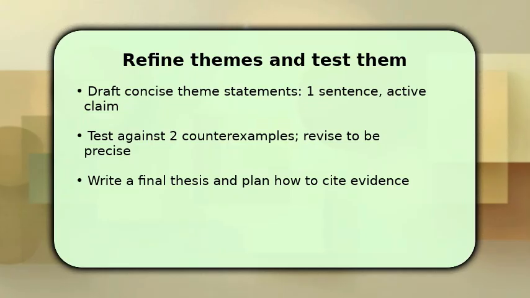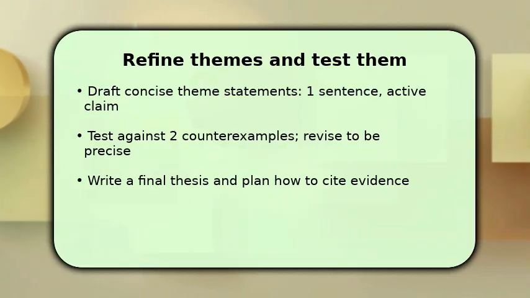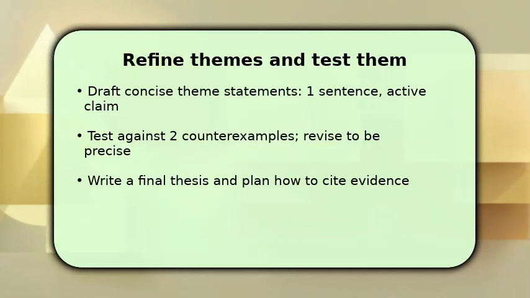Finish by converting clusters into concise one-sentence theme statements that assert a claim about human behavior or society. Once drafted, test each theme against 2 apparent counterexamples in the text, revise to accommodate nuance or to narrow scope. Then write a final thesis and map which quotes and scenes will support each point in order.